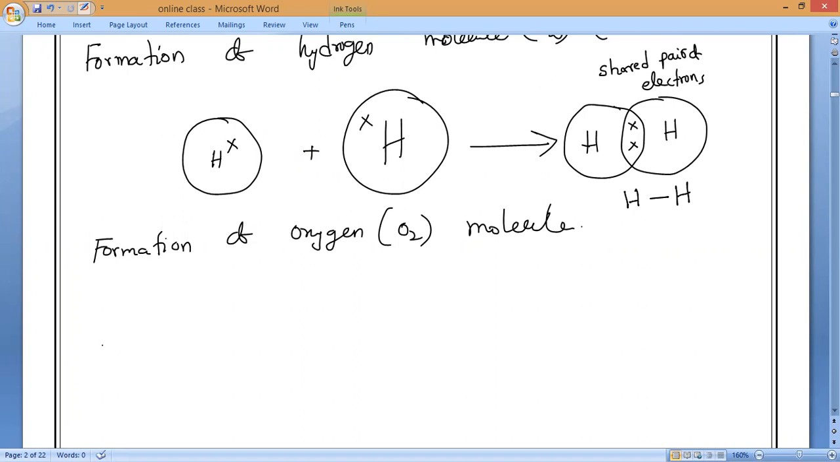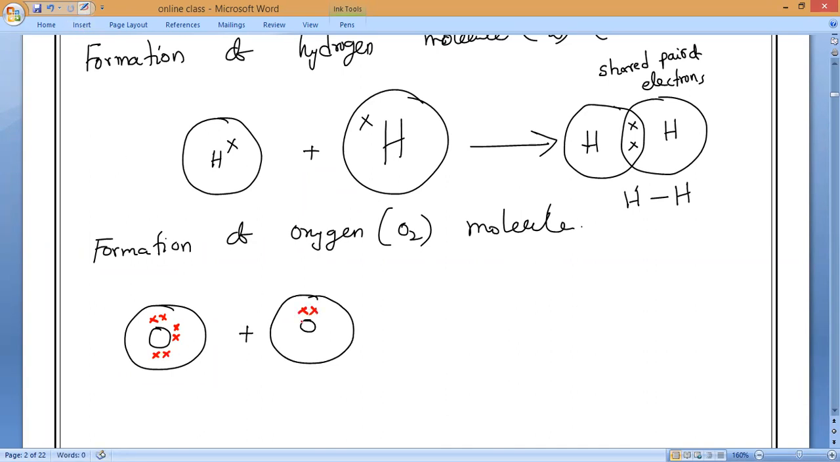Now oxygen, tell me. If I take one atom of oxygen, how many electrons does it have? Six electrons. So I should represent six. Next, one more oxygen atom. It will be combined with one more oxygen atom. You must represent all the valence electrons completely.